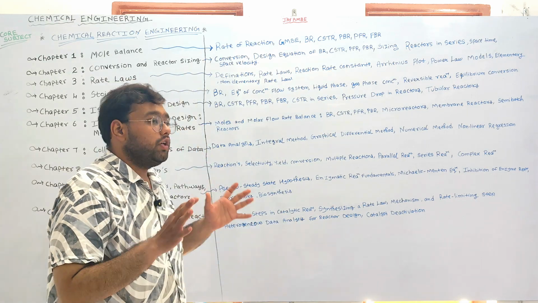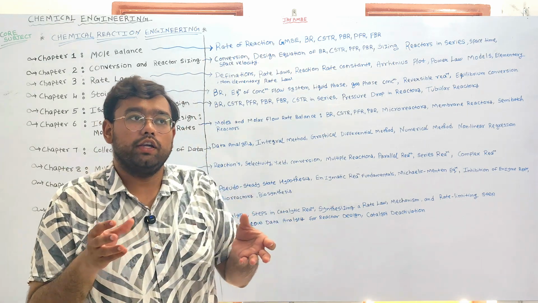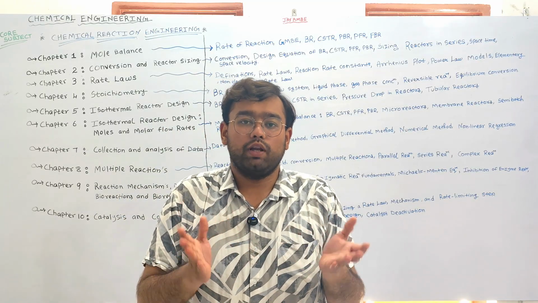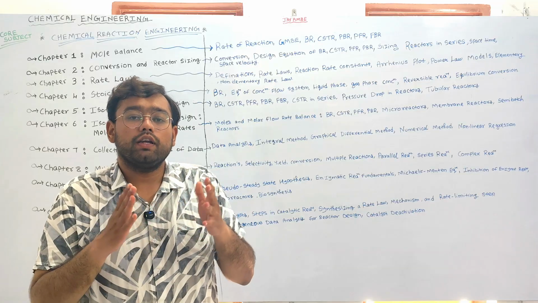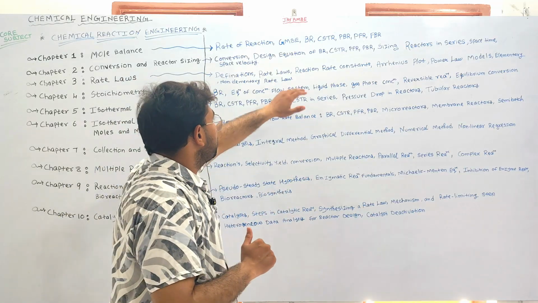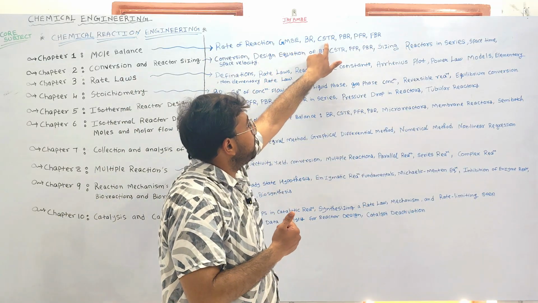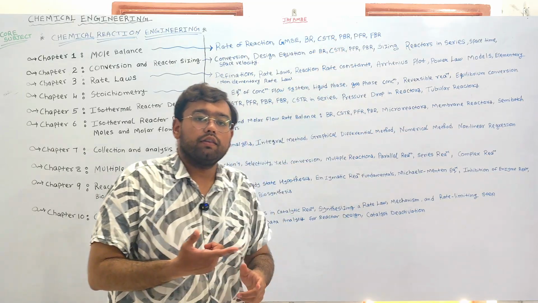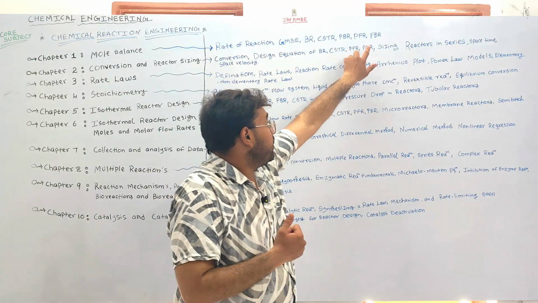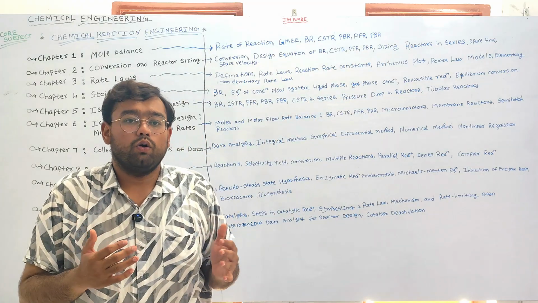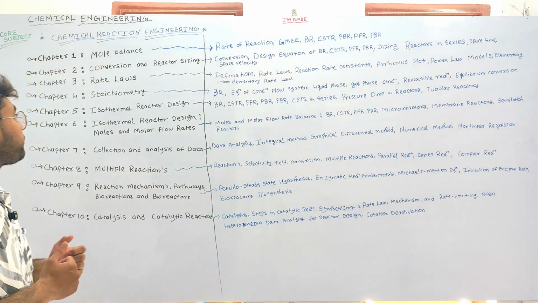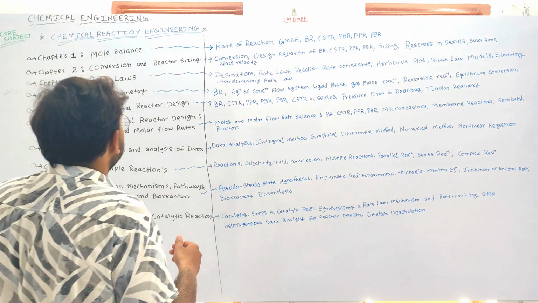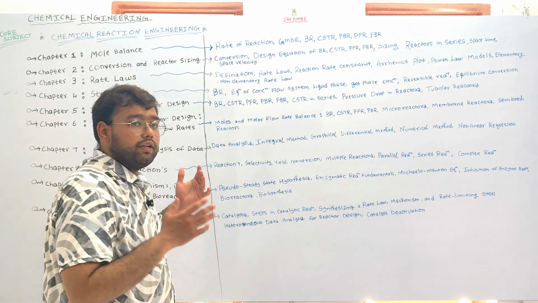Okay, so in order to understand the individual species mole balance, we'll understand the general mole balance equation for the different industrial reactor systems. So we have batch reactor, we have continuous stirred tank reactor, we have packed bed reactor, we have plug flow reactor, and the fluidized bed reactor. So in chapter 1 we will cover all these topics. Okay, so we have understood what are the topics we are going to understand in chapter 1.